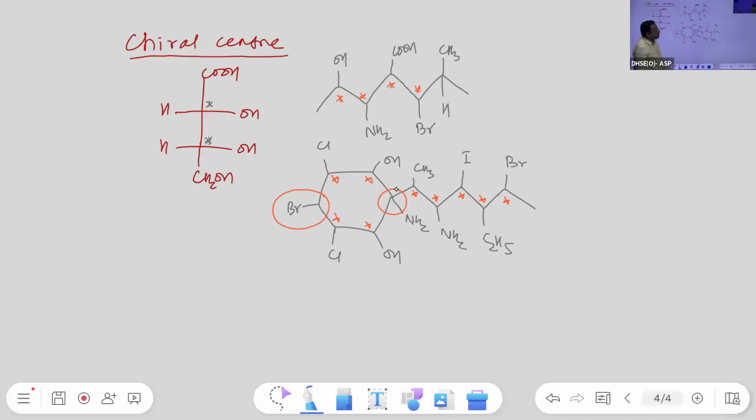So what is it? These two are achiral centers. Okay, these are the achiral centers, not chiral centers.